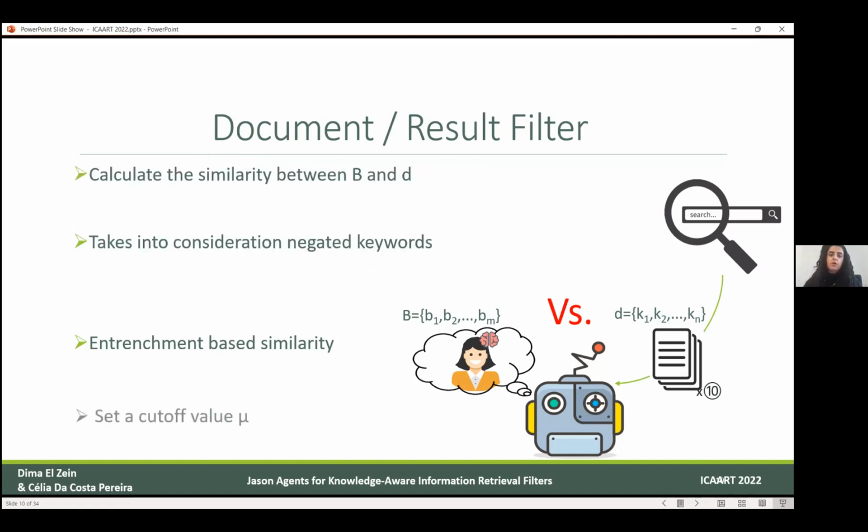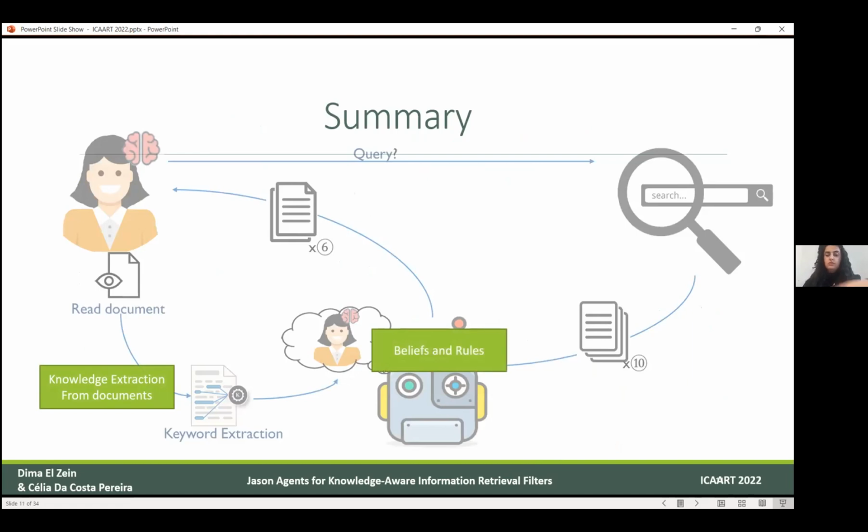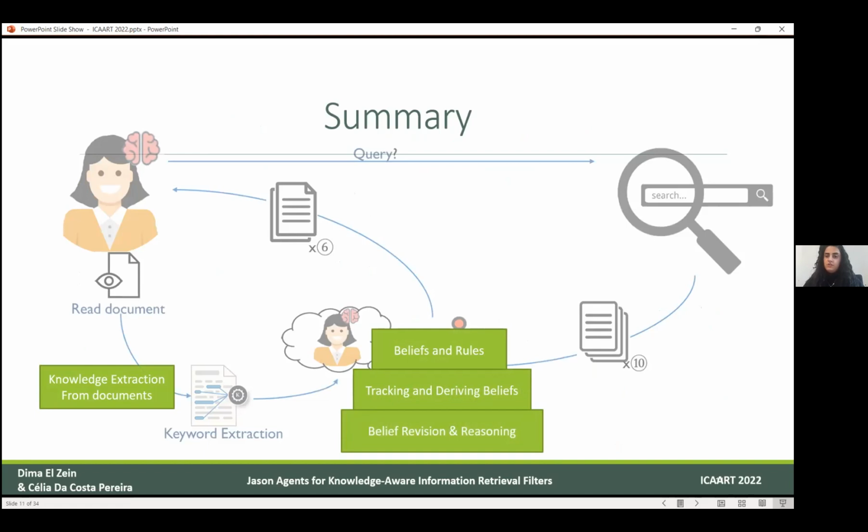So now that we have explained the entire information retrieval flow: the user reads a document, we extract the knowledge inside it, and we add it to the agent's beliefs, which already have some rules. So it does its reasoning, tracks the beliefs and derives them. Whenever the search engine next returns some results, we will calculate the similarity with the beliefs and finally return the documents that interest the user. That was the theoretical framework that we already proposed in a previous part.